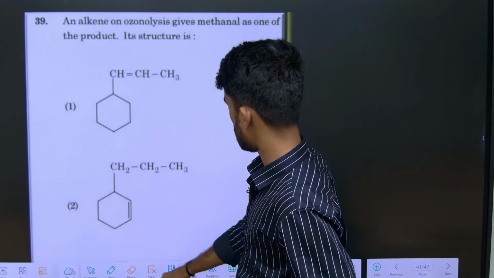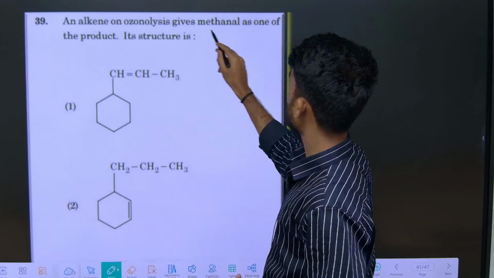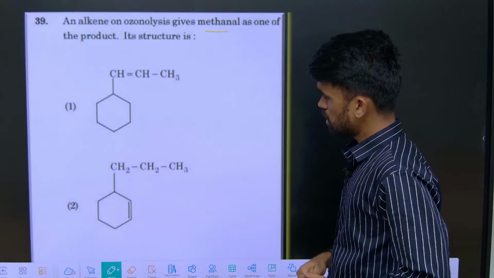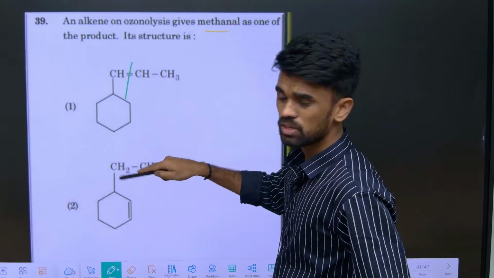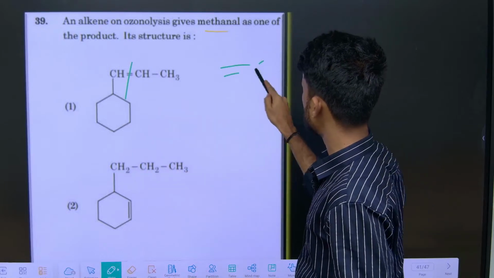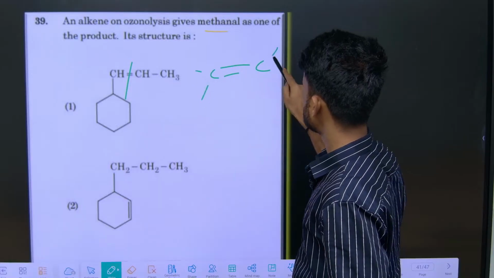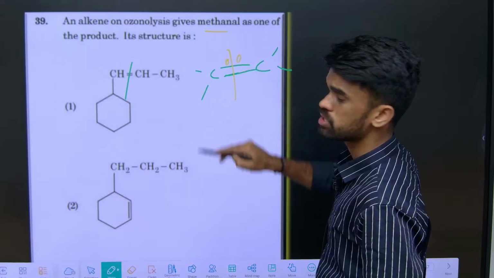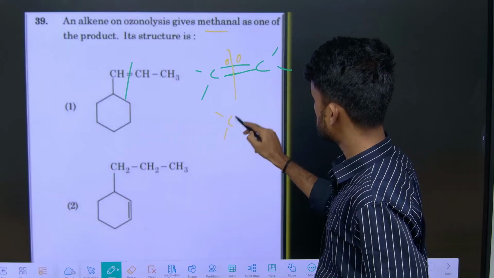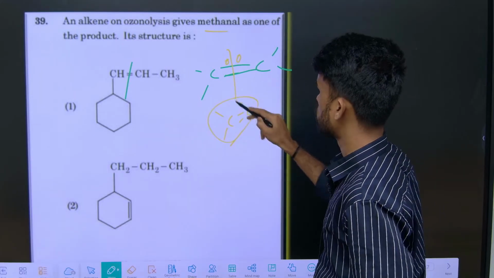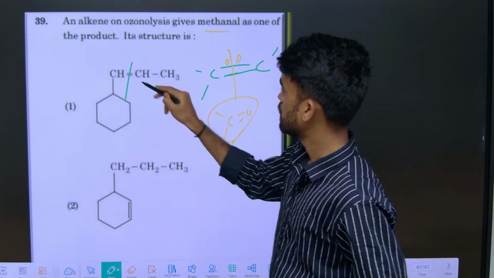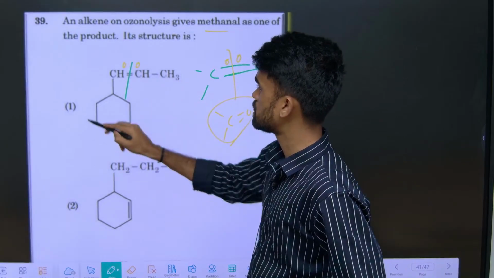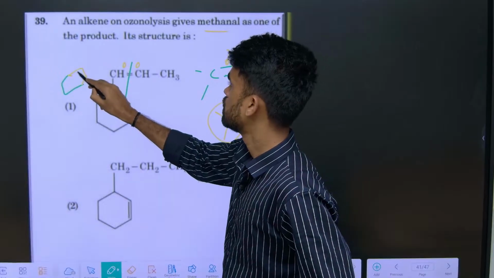An alkene on ozonolysis gives methanal as one of the products. Ozonolysis means wherever you see a double bond, just break that and insert oxygen atoms like this. C, C, O will be the carbonyl group generated on this side. If you apply the same concept here, the products formed are like this.